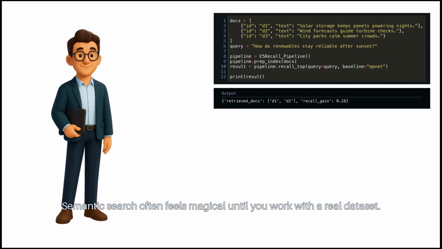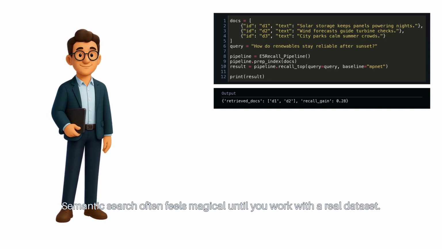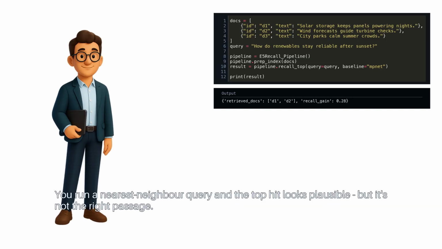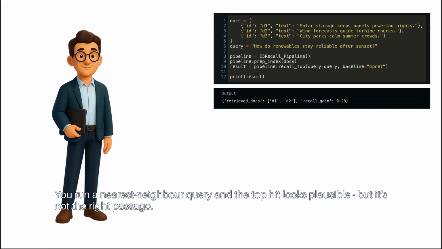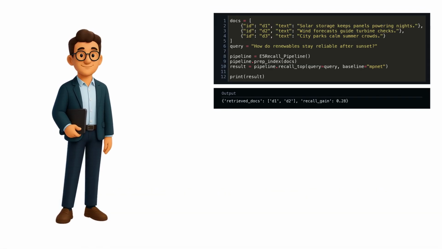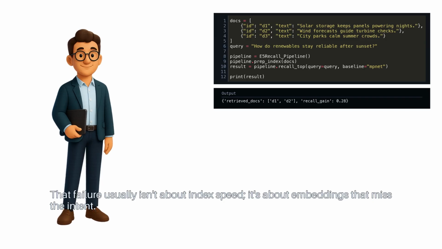Semantic search often feels magical until you work with a real dataset. You run a nearest neighbor query and the top hit looks plausible, but it's not the right passage. That failure usually isn't about index speed. It's about embeddings that miss the intent.